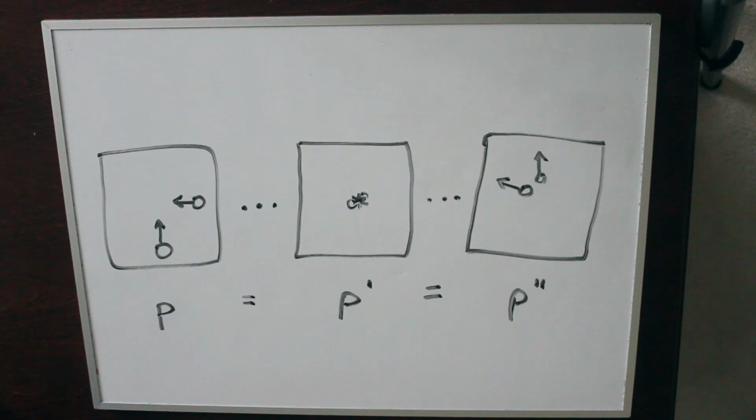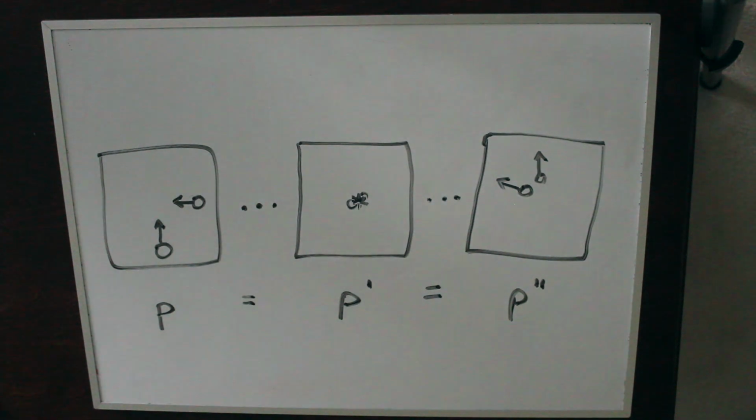P represents momentum, and the apostrophe-like symbol, also known as prime, is used to distinguish the momentum of the objects during different times. For example, P prime represents the momentum at the time of collision, and P double prime represents the momentum after the collision. All of these momentums are equal due to the law of conservation of momentum.